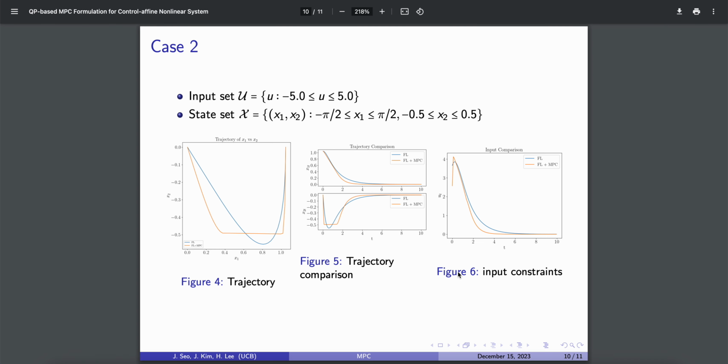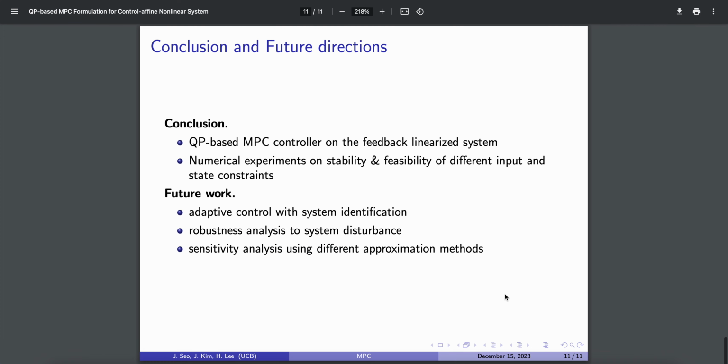For the second case, with strict state constraints, we also check that the trajectory converges to the origin as time goes by, and the input, in figures 4 and 5, also converges to 0 as time goes by, while satisfying the input constraints.